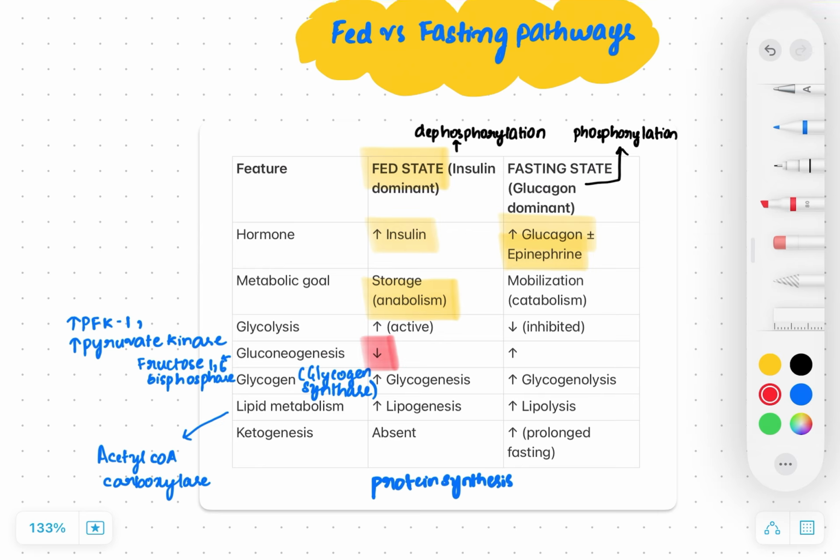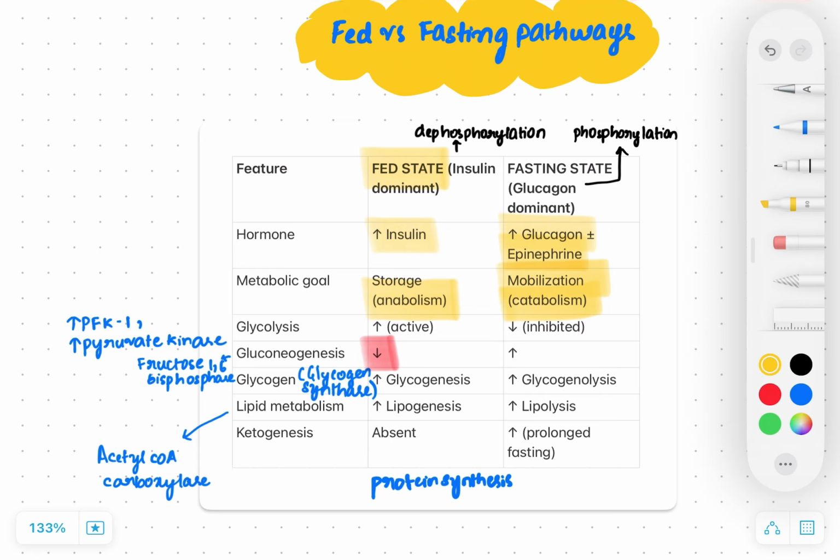So coming to the fasting state, here there is less glucose available in the body. So the body should be producing more glucose. The hormones which will be activated are glucagon and epinephrine. This will cause phosphorylation and increase the glucose in the body. So the metabolic goal here will be mobilization, that is catabolism. Here glycolysis will be inhibited because there is less glucose, so there will be no use of glycolysis.